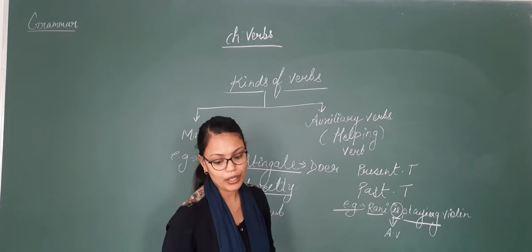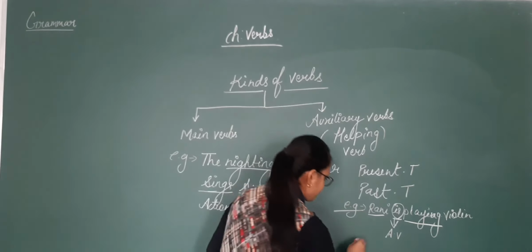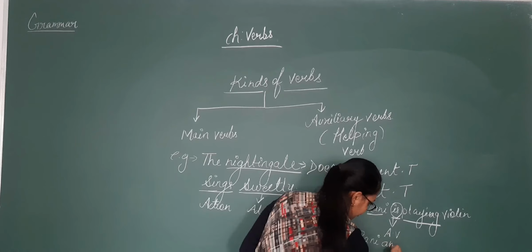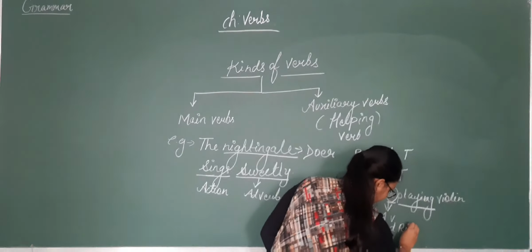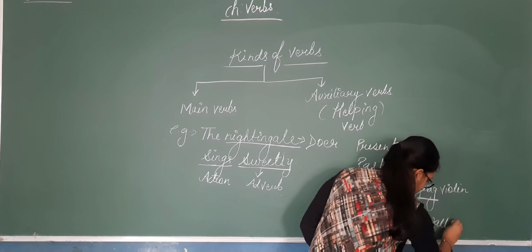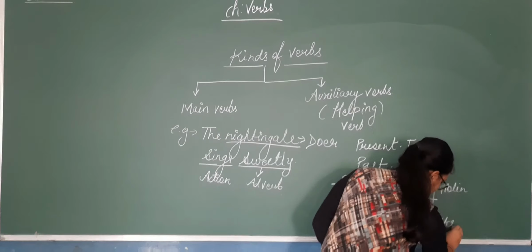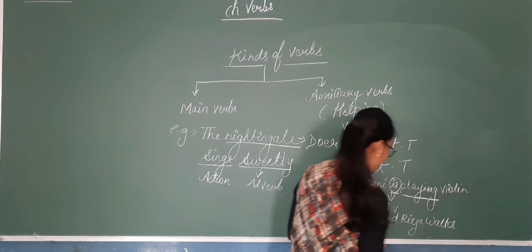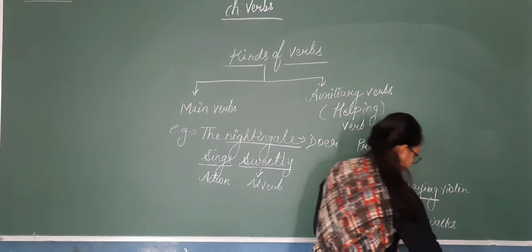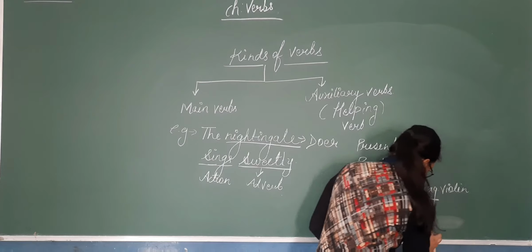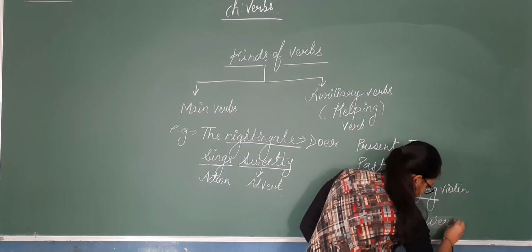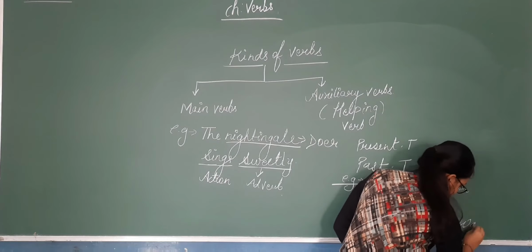Then the second example can be like: Rani and Riya were walking.